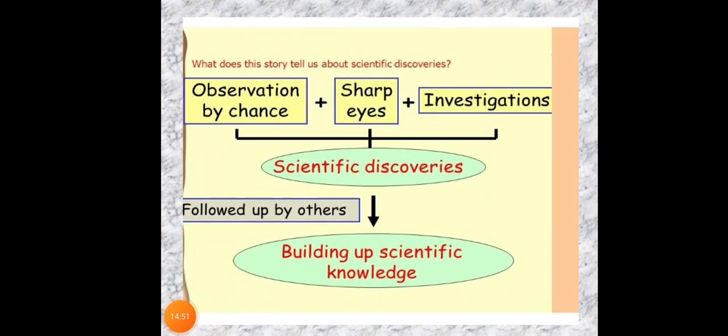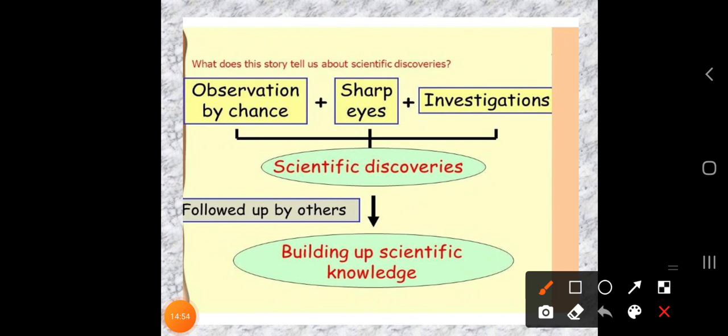So here you can find this flow chart. To become a successful scientist, keep in mind the main requirements. The first one is observation by chance. You have to be a keen observer of whatever things you are doing at home or in school. You need to observe with sharp eyes, and you have to go for the investigation of why it happened. Science is full of invention, so you have to run behind the invention.